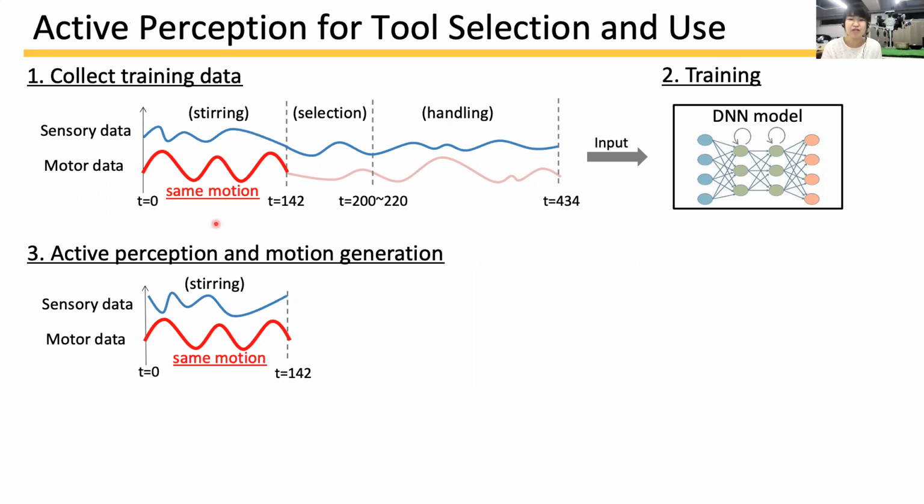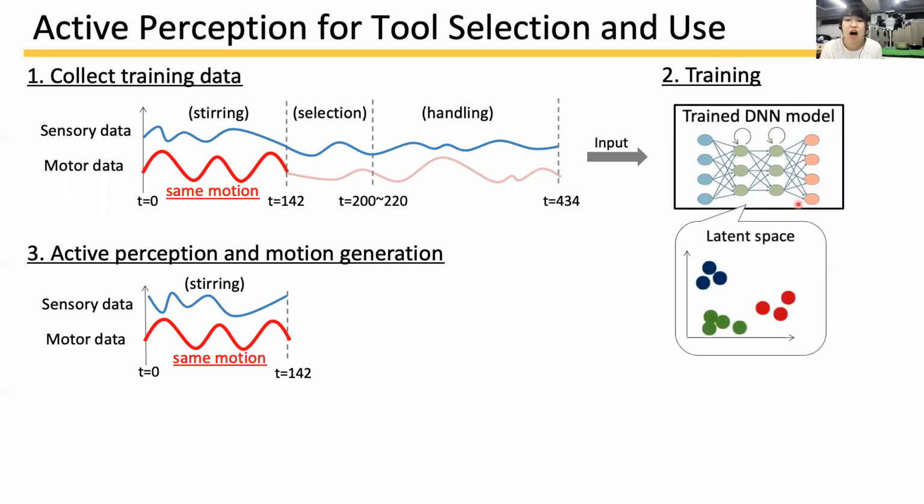At first, we control the robot to conduct 4 tasks from stirring to pouring ingredients and collect training data. Second, the DNN model is trained and it learns to express the object characteristics and tool-object action relations in the latent space.